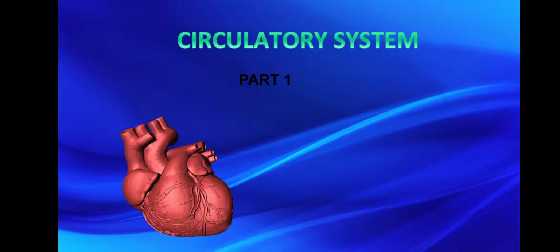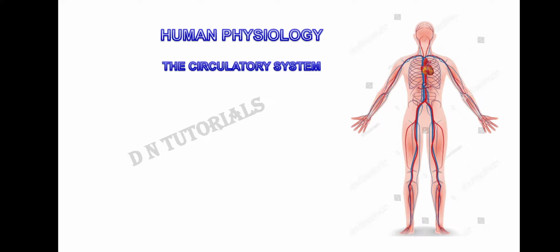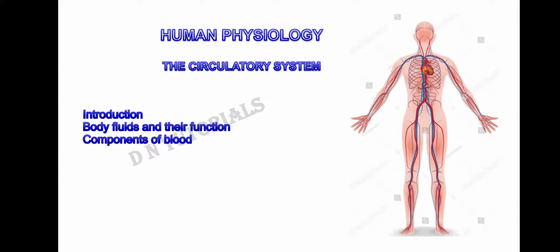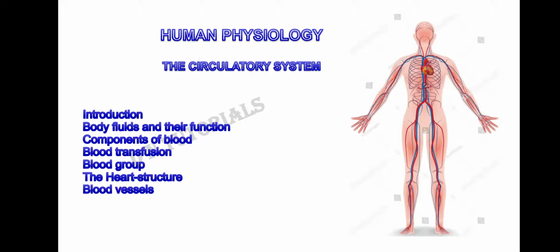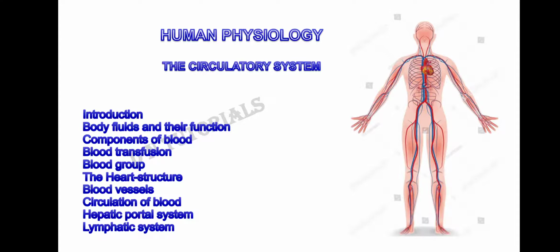Hello students, we are going to start a new chapter in the unit of human physiology, that is the circulatory system. The topics that will be covered in this chapter are introduction, body fluids and their function, components of blood, blood transfusion, blood group, structure of the human heart, blood vessels, circulation of blood, hepatic portal system and the lymphatic system. So what are we going to study in this chapter?